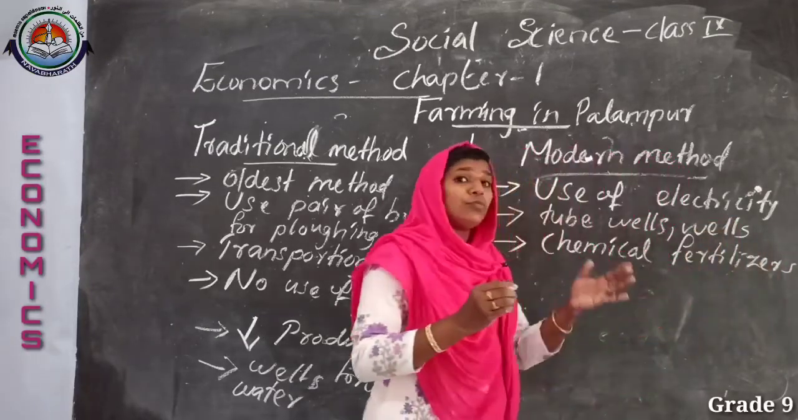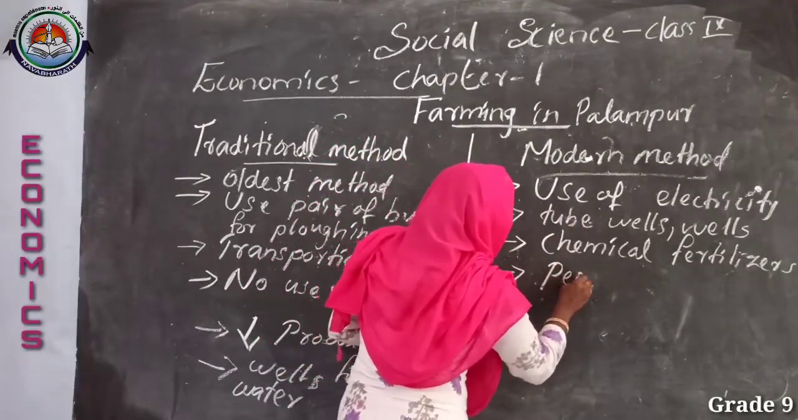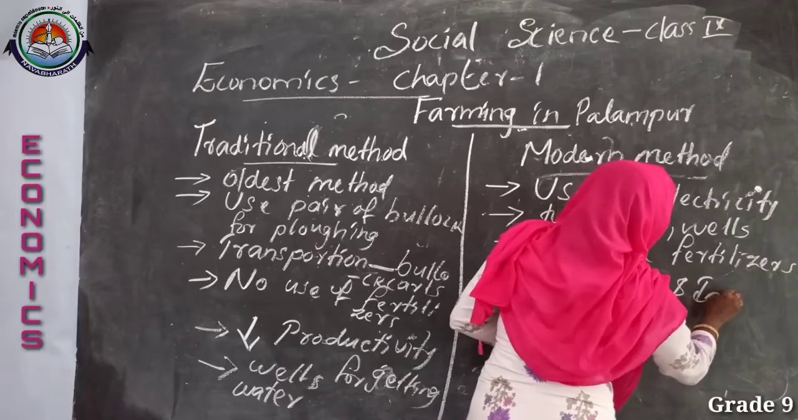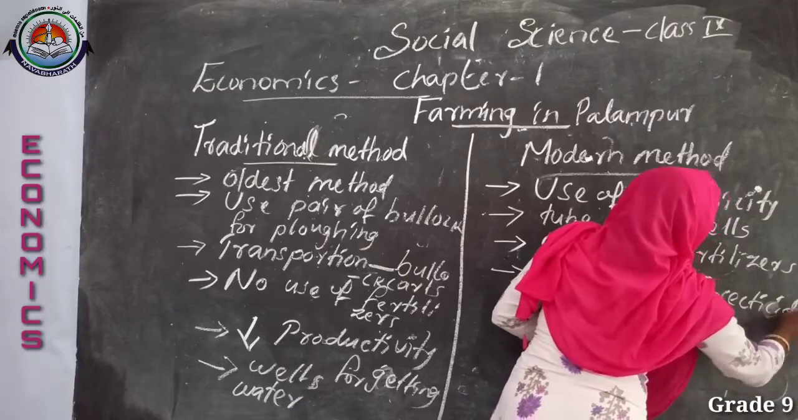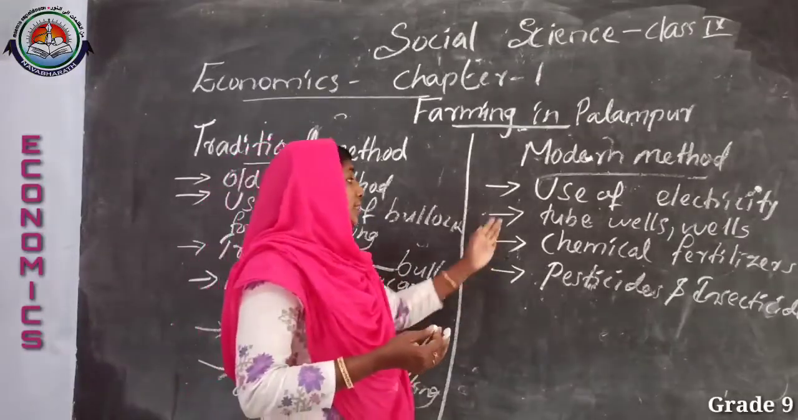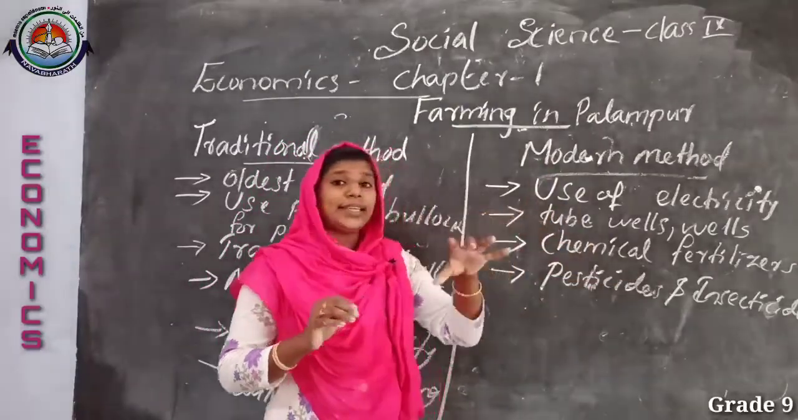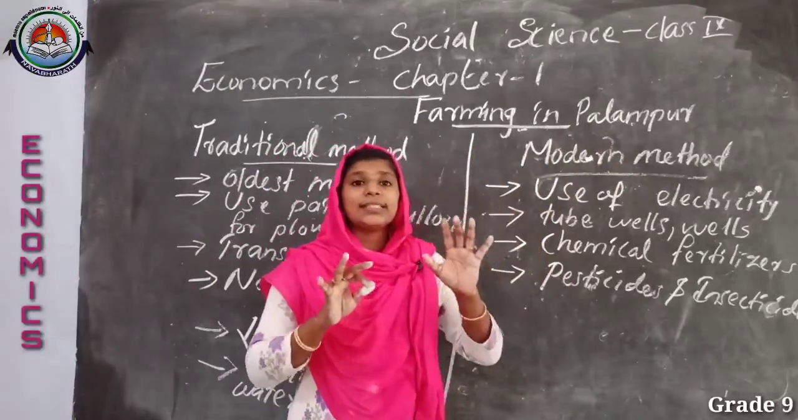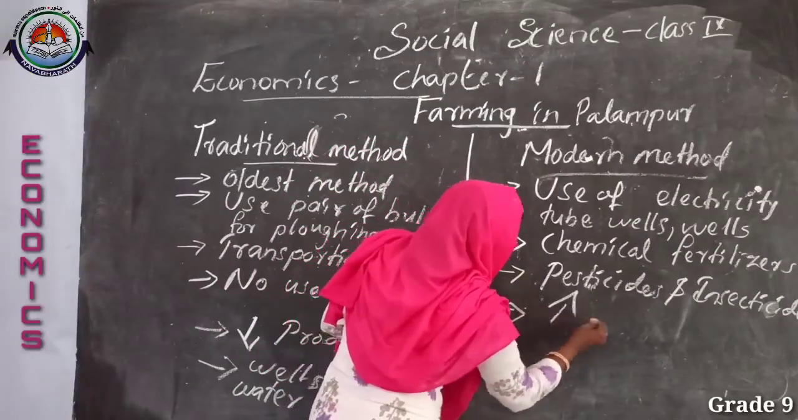And also the use of both pesticides and insecticides. Okay, pesticides and insecticides. Then what about the productivity? Yes, we can surely say that in this case the productivity becomes higher because these methods are applied in their farming. We can say that in the modern method of farming the farmers get high productivity. Just the opposite. Here the productivity becomes high.